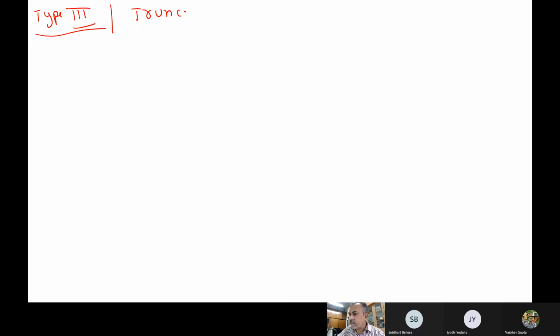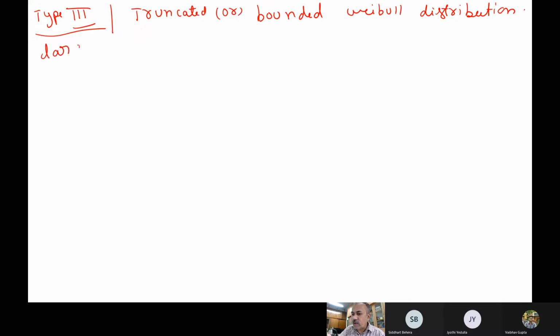Truncated or bounded distributions. So they come under this one, and of course we also call these the Weibull distributions. So Gumbel, Frechet, and then the Weibull distribution. Here also, let us write for the largest value, when you have an upper bound. So we have an upper bound value.